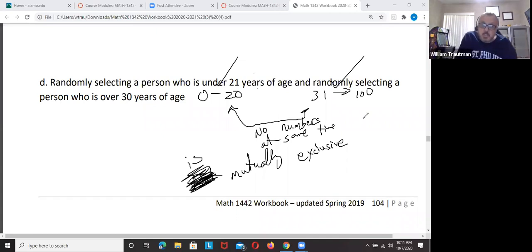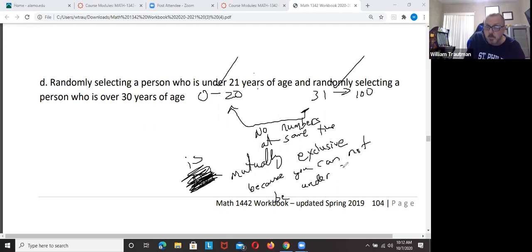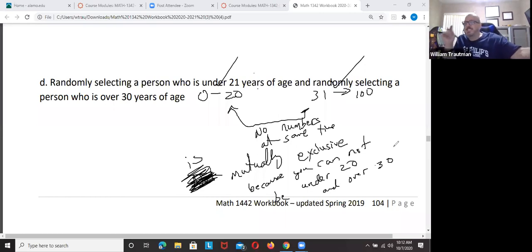It is mutually exclusive because you cannot be under 20 and over 30. You see, you can't be both at the same time. Mutually exclusive means it cannot happen at the same time.